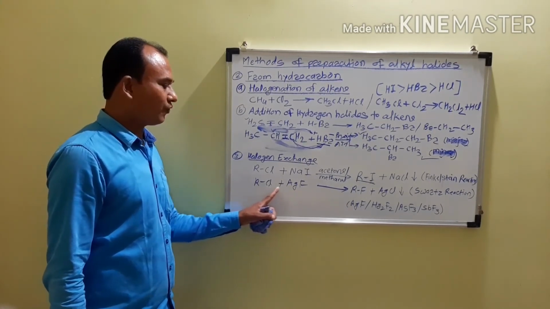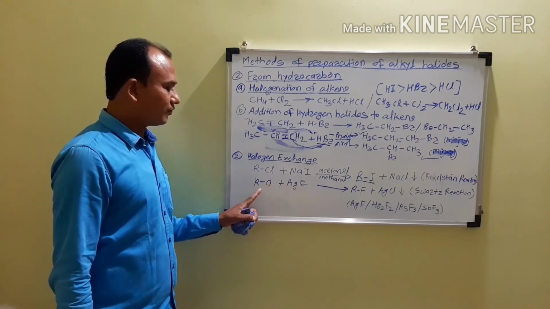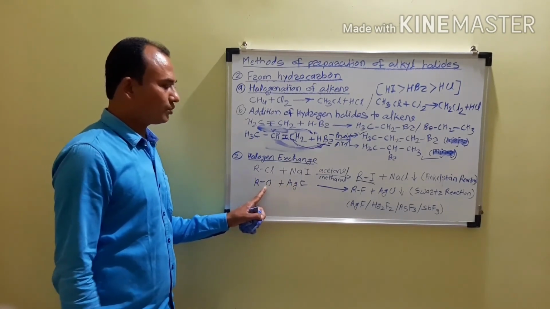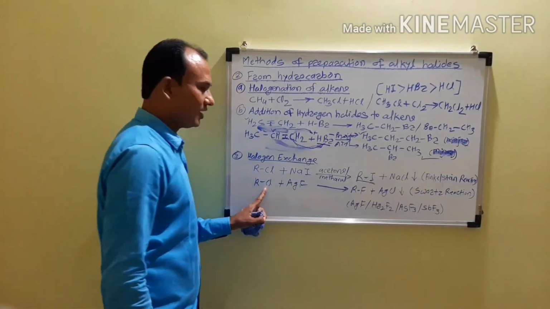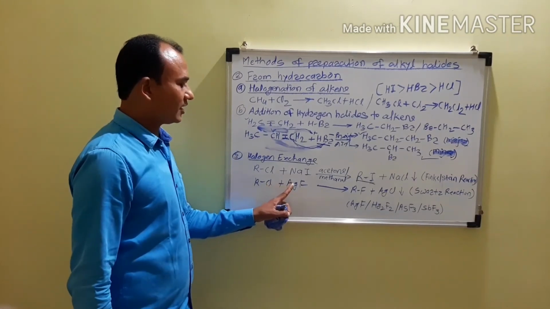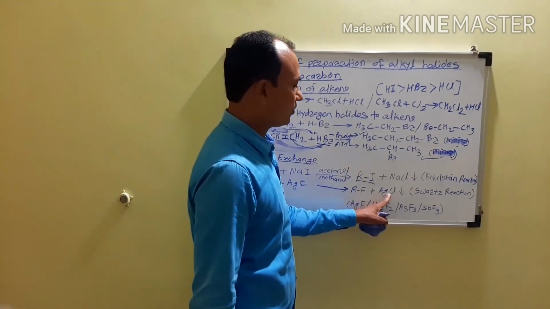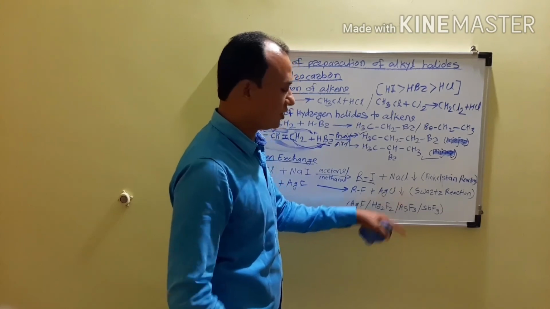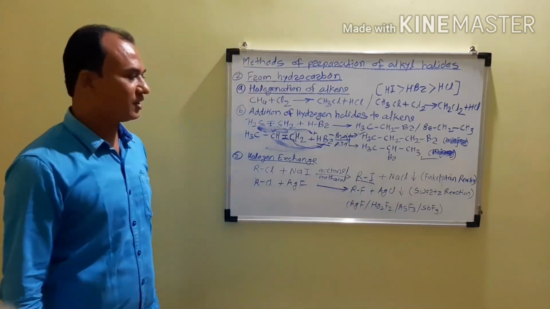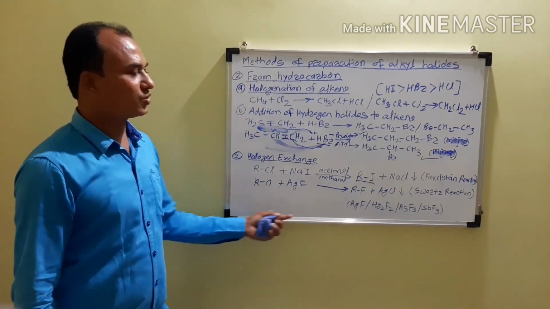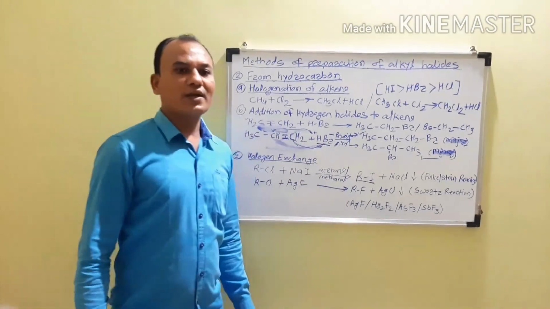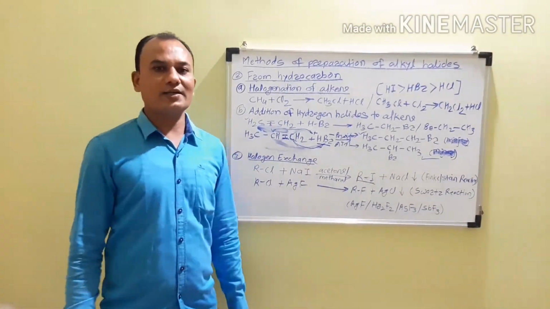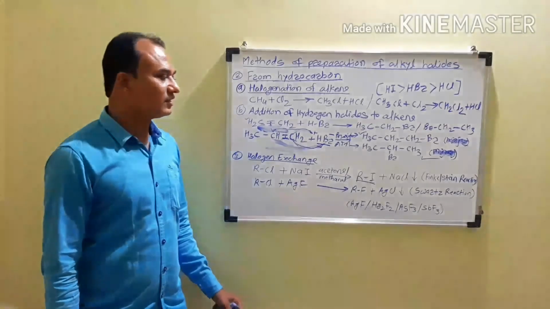There will be an exchange of chlorine and fluorine, and fluorine gets attached to the alkyl group, so we get RF, alkyl fluoride, and the chlorine gets attached to Ag, and therefore there will be a formation of AgCl, which is present in the solid state. The downward arrow represents the solid state, and this reaction is called the Swarts reaction. So in this way, by the exchange of halogen atoms, we can prepare the alkyl